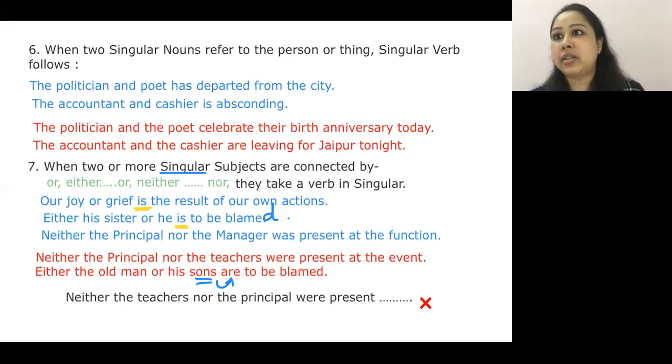Either his sister or he is to blame, yeah, or is to be blamed. Perfect. You can write that way, Gargi, but the spelling of principal should be principal. Principal.